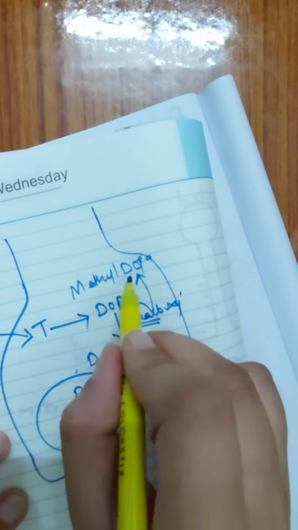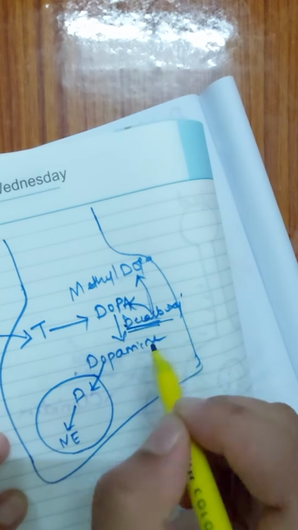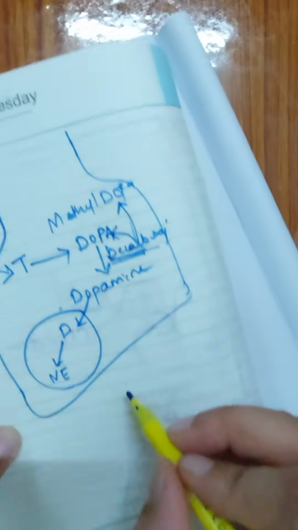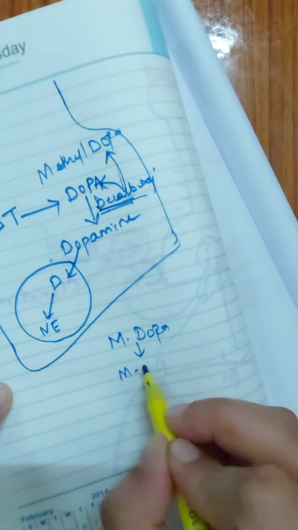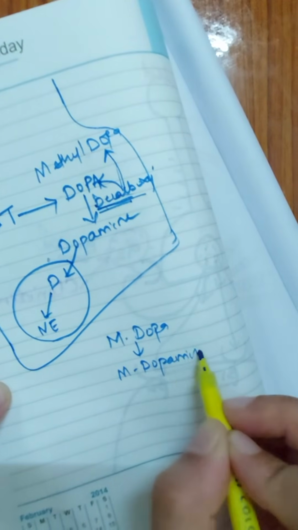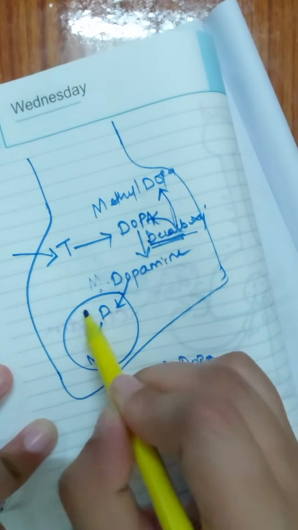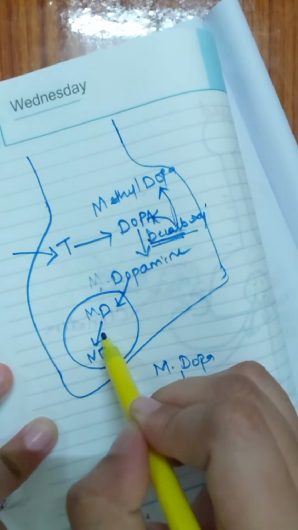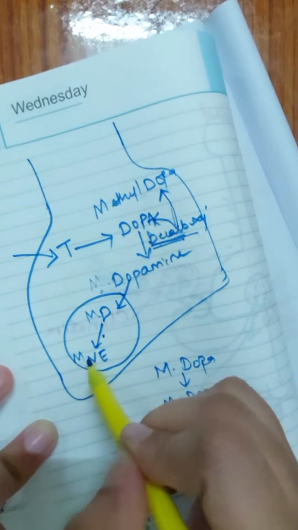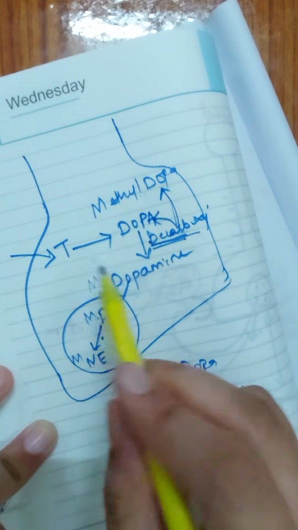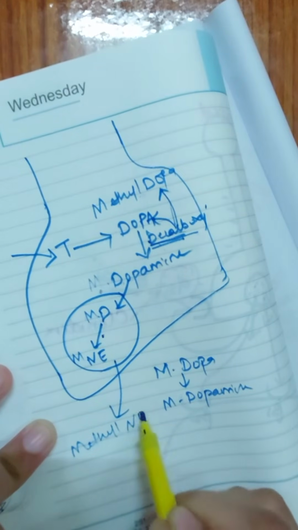We are giving so much excess of methyldopa that it will treat methyldopa as the correct substrate, and this decarboxylase enzyme will convert methyldopa into methyldopamine. This methyldopamine moves inside the vesicle, and inside the vesicle the enzyme hydroxylase converts methyldopamine into methylnorepinephrine, and when this neuron gets activated it will release methylnorepinephrine only.